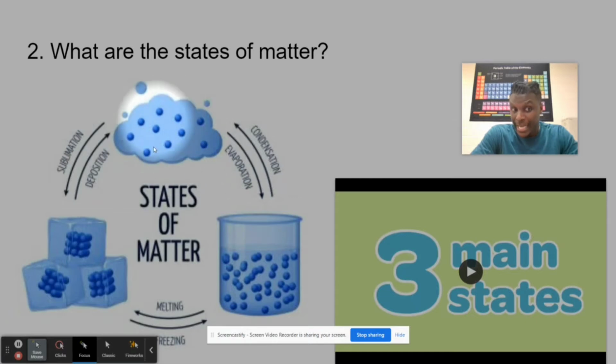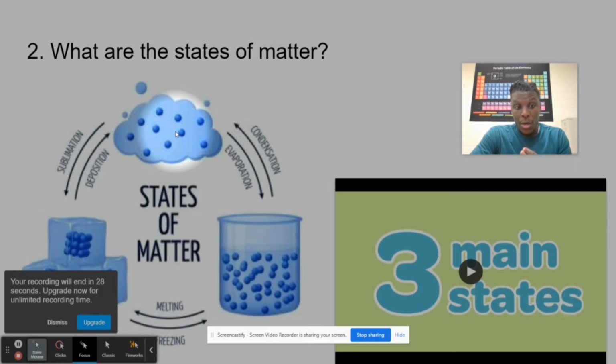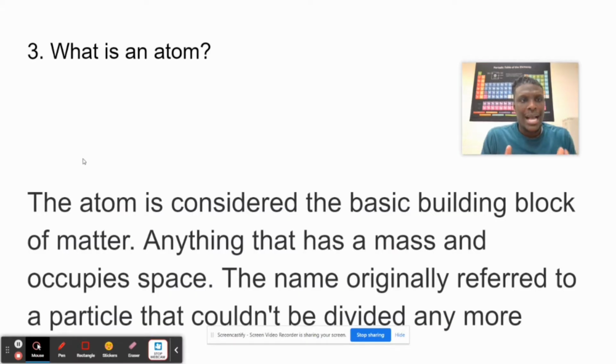As I add heat to a liquid, what does it do? It evaporates, right? Now, there is this word that you guys must know, and it's called sublimation. Sublimation is the process of a solid moving straight to a gas without turning into liquid. We must know that. All right? So, what are the states of matter? Solid, liquid, and gas.